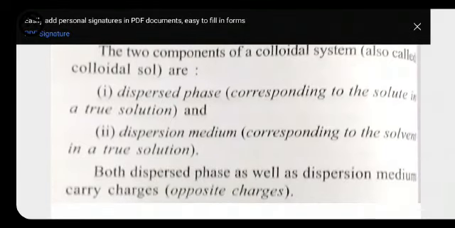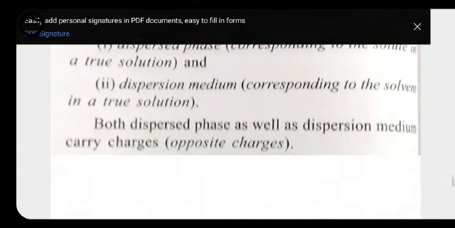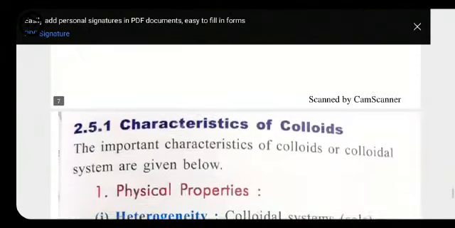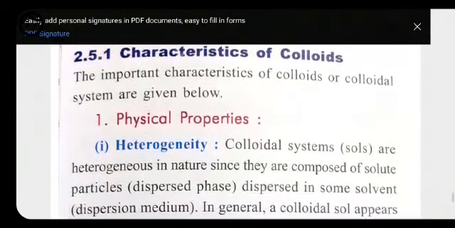Here we are calling these things by different names, but the meaning is the same. Dispersed phase means solute and dispersion medium means solvent. So now we go to the properties or characteristics of colloids.